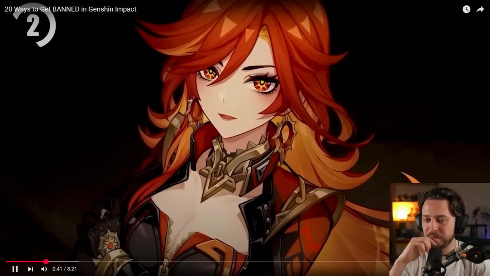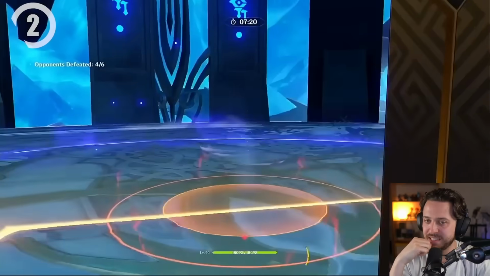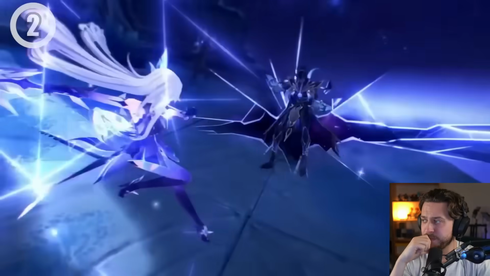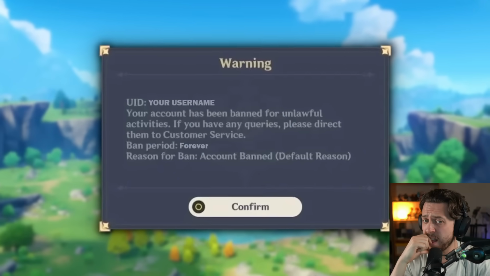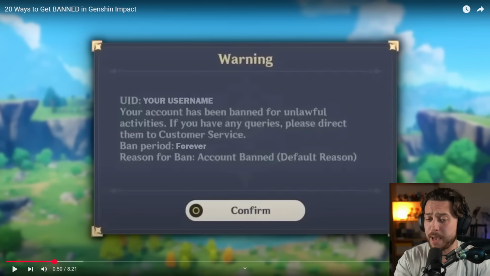Anti-cheat is sophisticated, and this is the cardinal sin of any online game. It's a fast track to a permanent, irreversible ban. Just don't do it. Unless you've come here looking for ways to get banned. I do think it's a good thing to get banned for, by the way. I don't think modifying the in-game client like that is a good thing. And in that case, do as you wish, I guess.